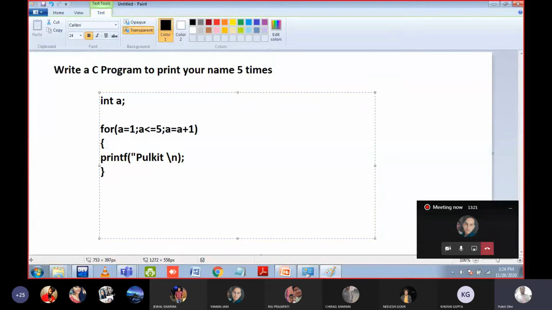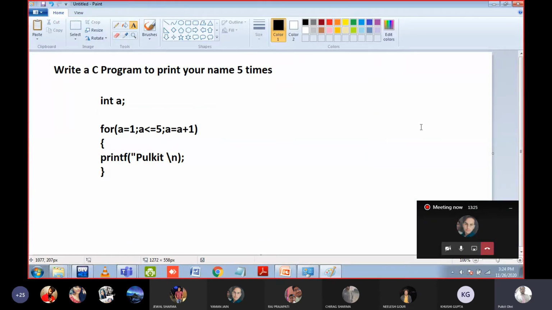Okay, now the execution of this is very important, how it executes. Just try to understand this particular execution carefully. Why? Because if you have understood how the for loop works correctly, only then you will be able to solve the MCQs. Okay, so how it works is very important. This is the start, so this is the number 1. This is the stop, this is number 2. Number 3 is this, the body, and this is number 4.